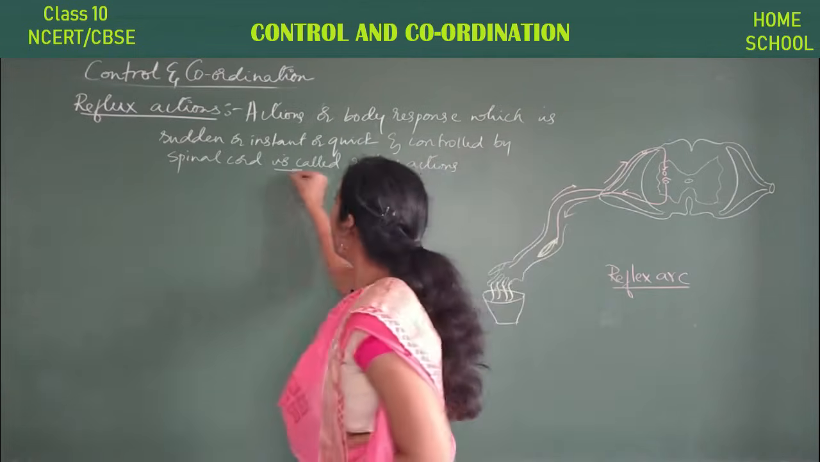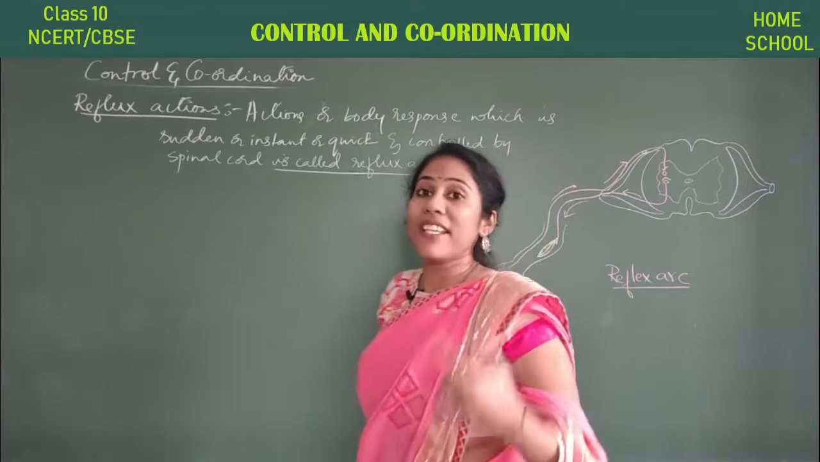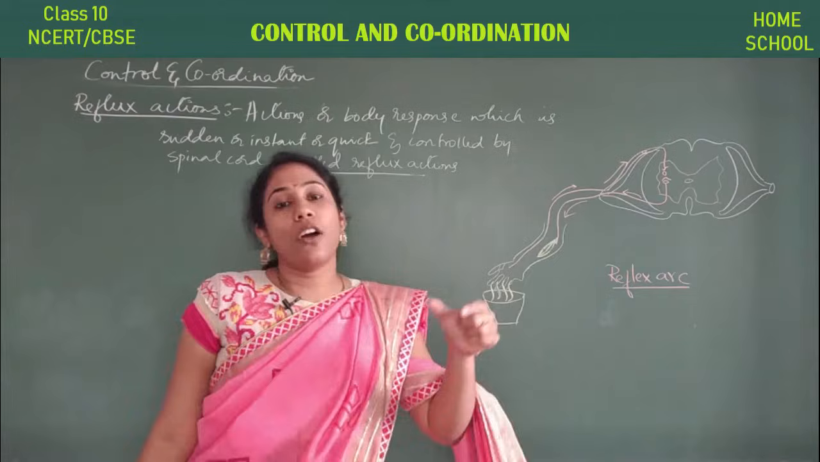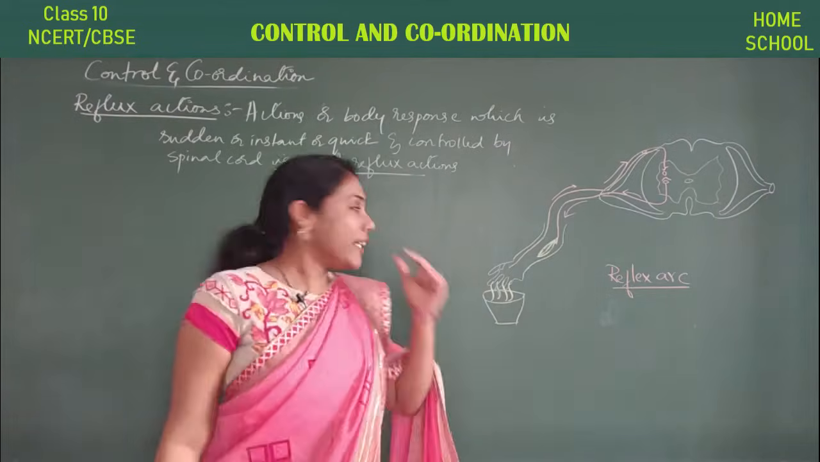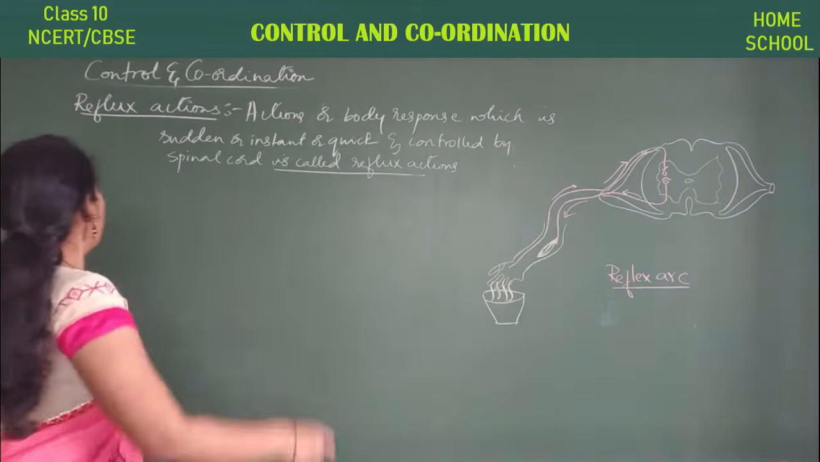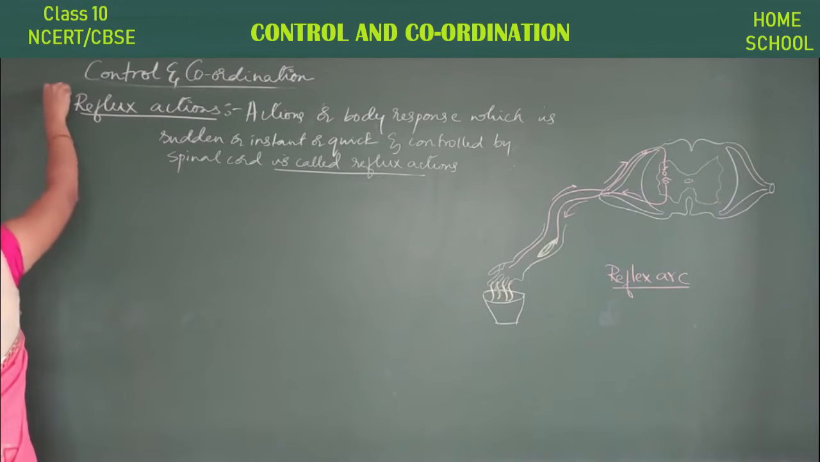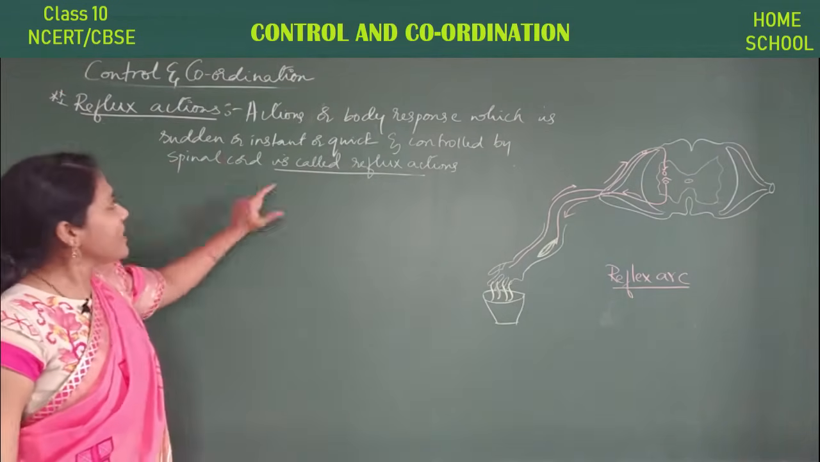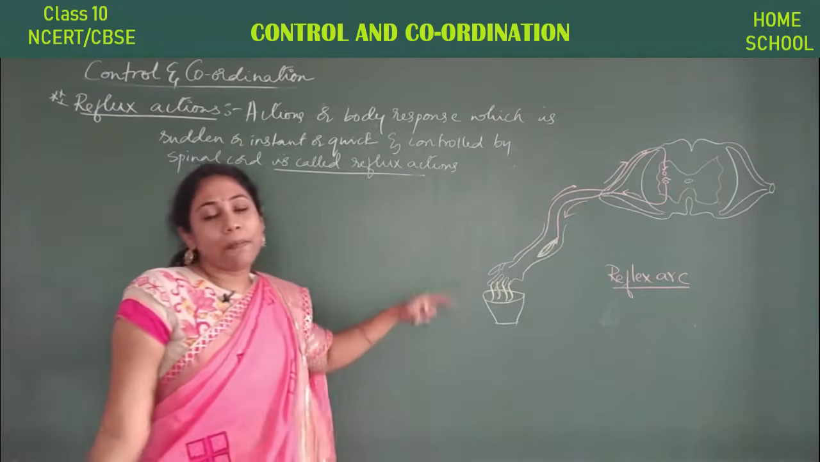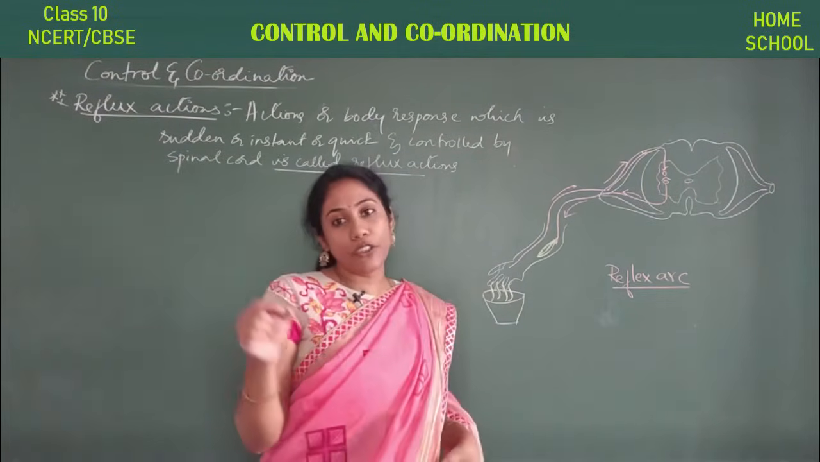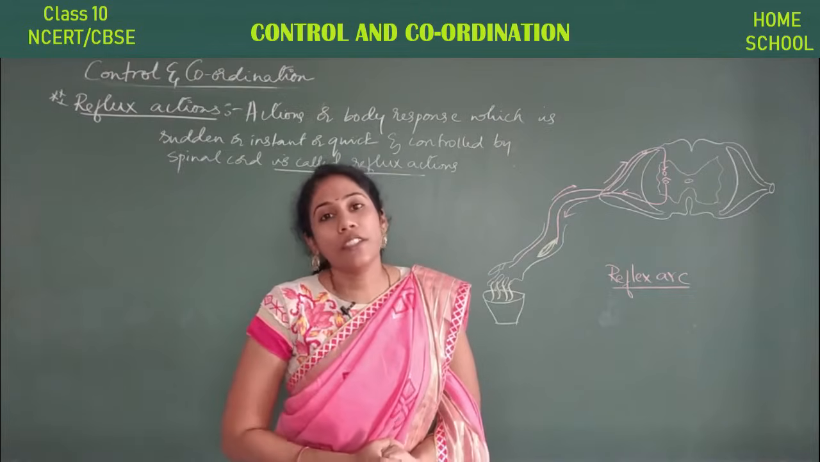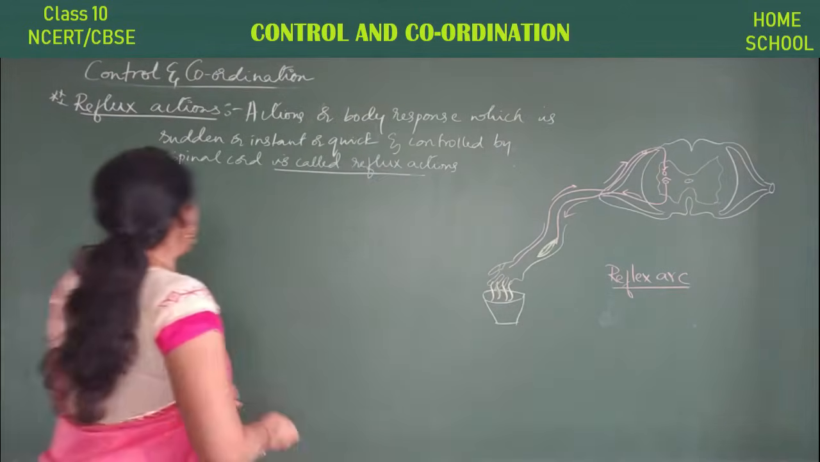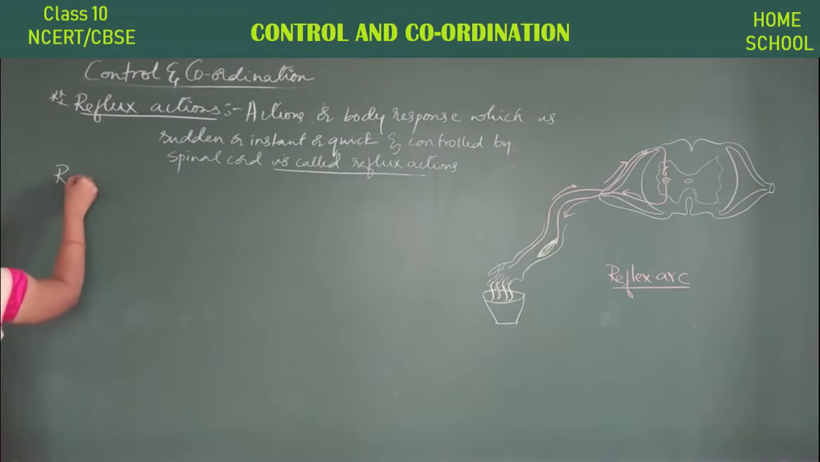Let us talk more about these reflex actions. How is the information passed to the spinal cord, and how is the spinal cord giving back the information? First you must be able to understand the definition. It's very, very important. So actions are body responses which are very sudden or quick, and these particular actions are always controlled by the spinal cord. So such actions are called reflex actions. And now let us study about the reflex arc.